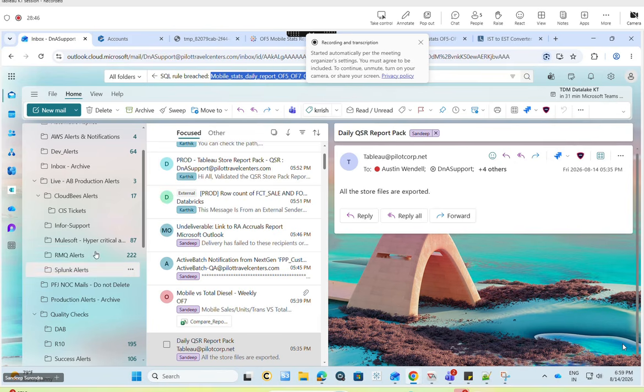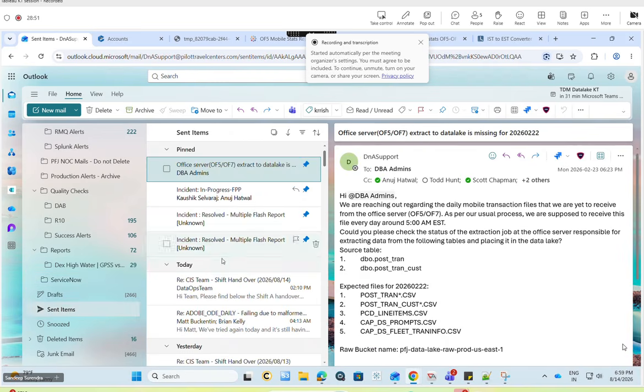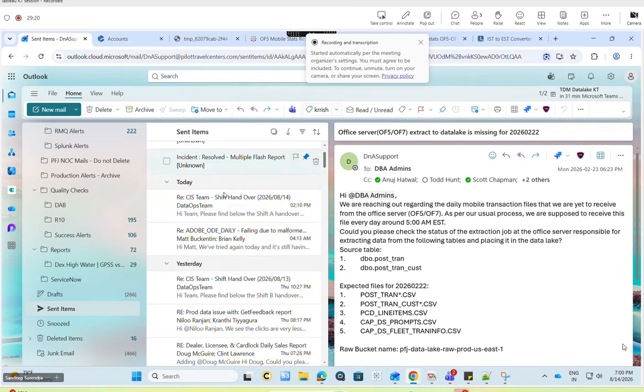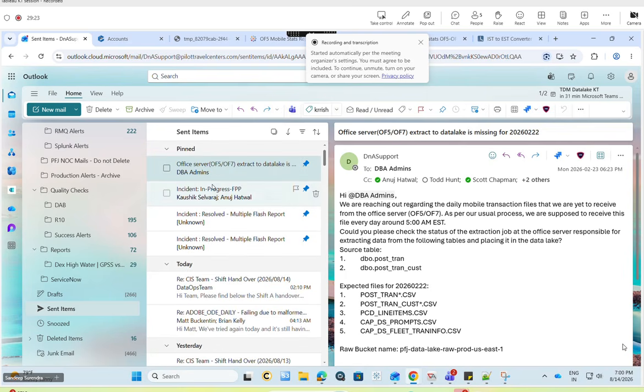I will check and bookmark those links. Previously it was bookmarked, but someone might have removed it without knowing. I'll search for the delay notification which I sent and bookmark it here. Or maybe just forward it to all the people who are in the call. I can show who all are there. I will share the subject line, and you can get it from there. Or if you want, I will search and forward it to everyone.